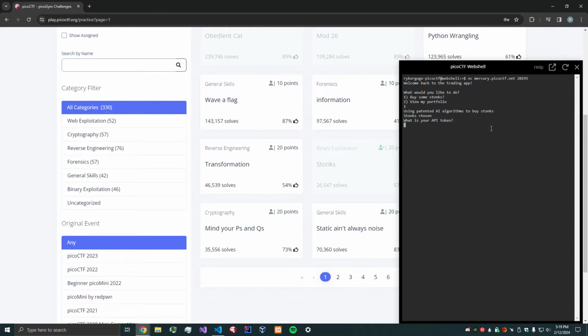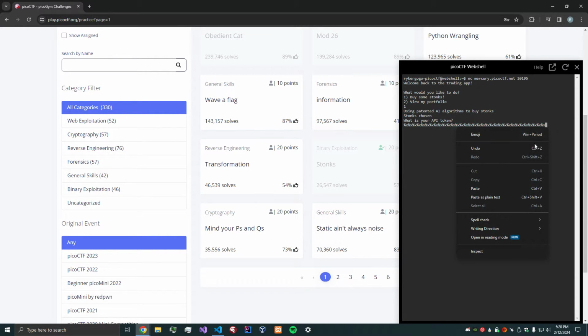Literally all we have to do is if we do %x, basically what that's telling us to do is to print stuff from the stack in hexadecimal format. So let's go way up in the stack here, just so that we make sure we get everything. Each %x is like a byte, something like that.